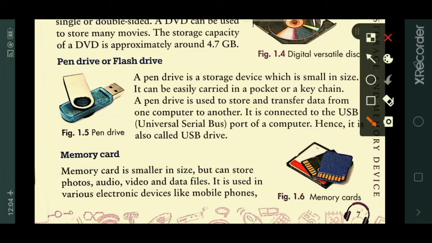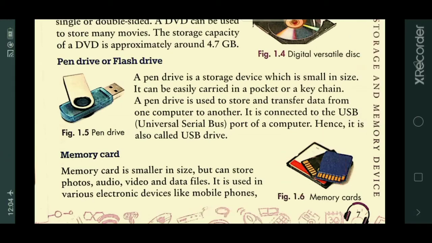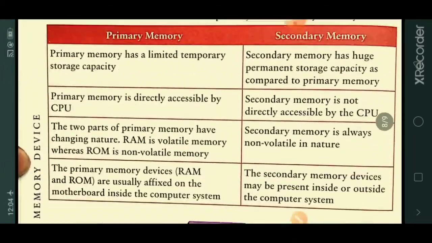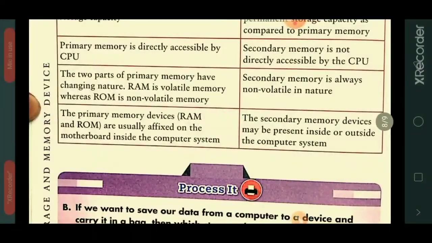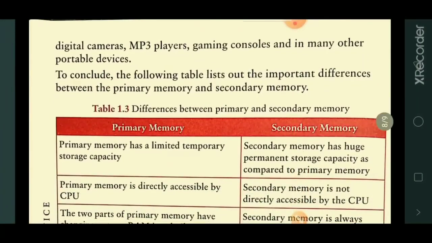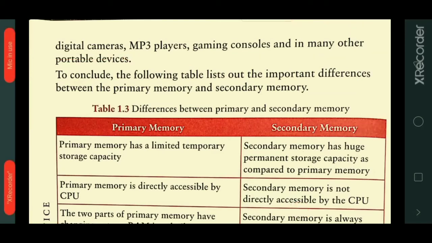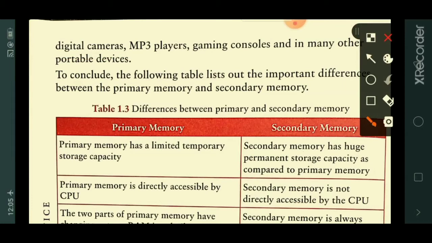It is used in various electronic devices like mobile phones. In your mobile phone you can use the memory card. In your digital cameras also you can use the memory card. And if you have an mp3 player, you can connect the memory card to it and listen to music. It can also be used in gaming consoles and in many other portable devices.